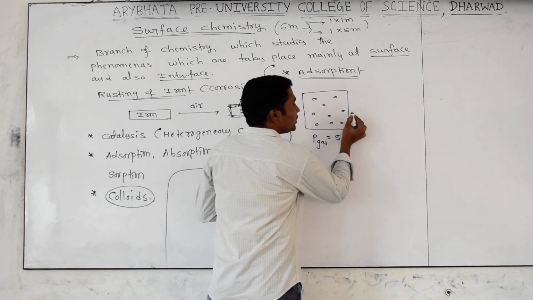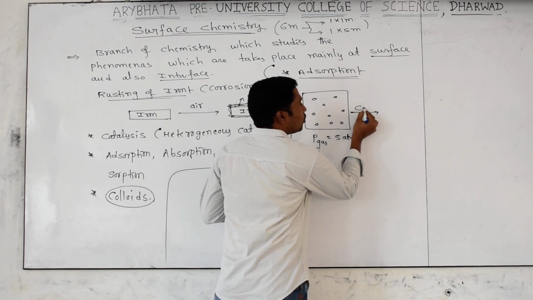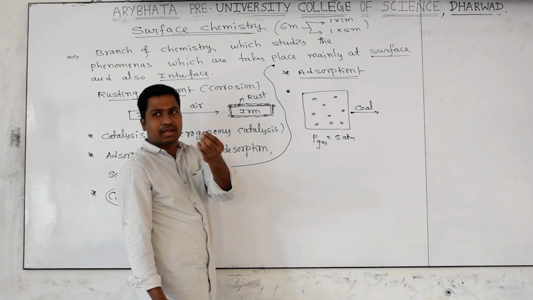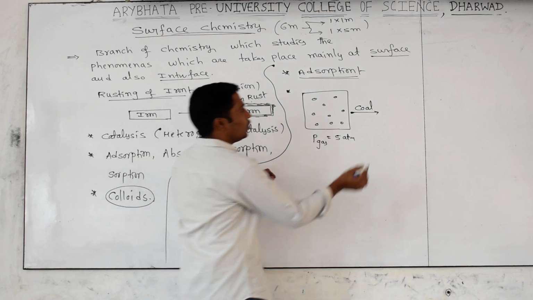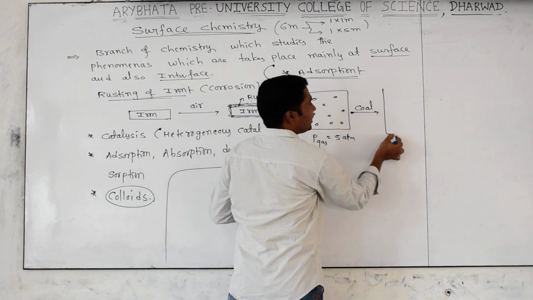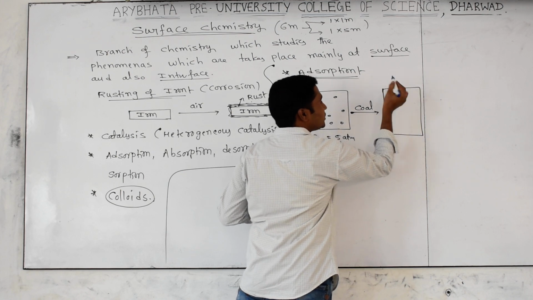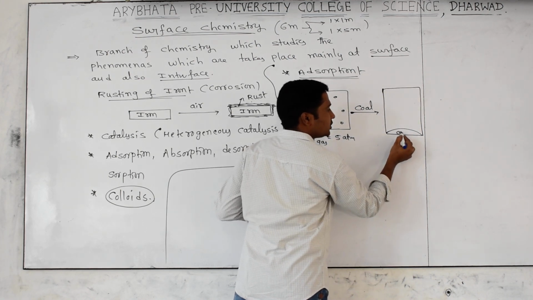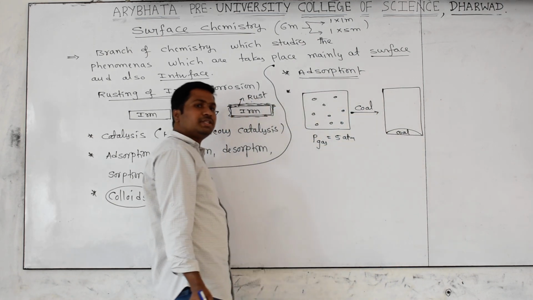Now to this I am adding some coal. I am adding coal, meaning charcoal. I am adding black color coal particles. What change is coming? Anybody can expect. Into the same container I introduced one coal piece. After that, what change happens?